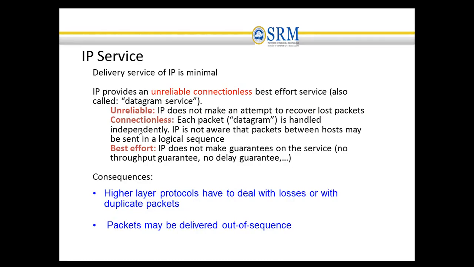Like the TCP protocol, TCP is a reliable protocol. Whenever a segment is transmitted, it will be acknowledged back to the source. Whereas IP protocol is an unreliable protocol. The IP packet, whatever is transmitted, will not be acknowledged back to the source.